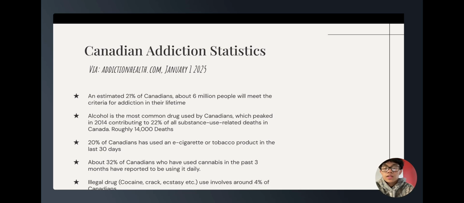20% of Canadians have used a vape or tobacco product in the last 30 days, and about 32% of Canadians who have used cannabis in the past 3 months have reported using it daily. Illegal drugs such as cocaine, crack, and ecstasy involve around 4% of Canadians.